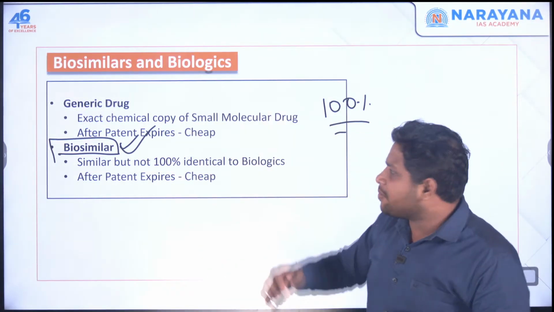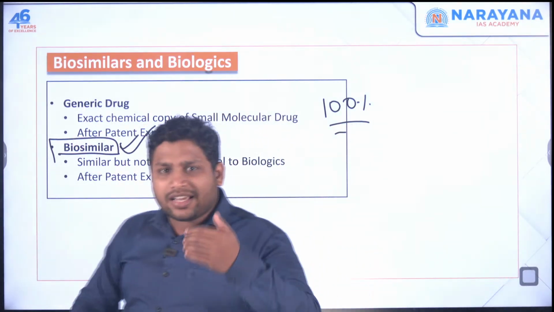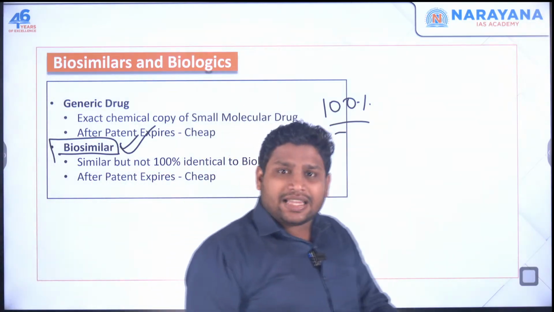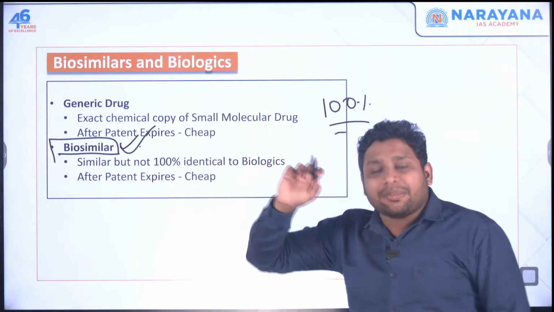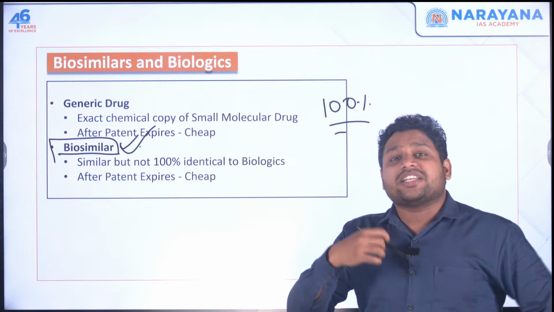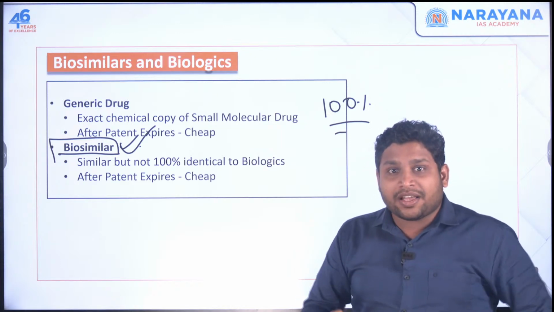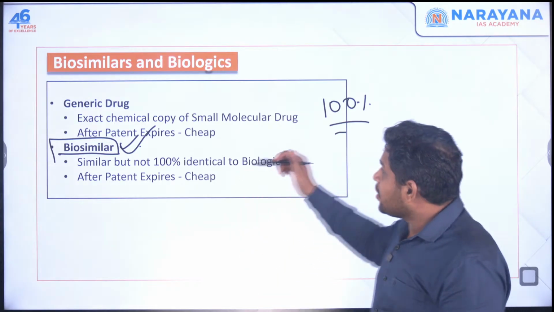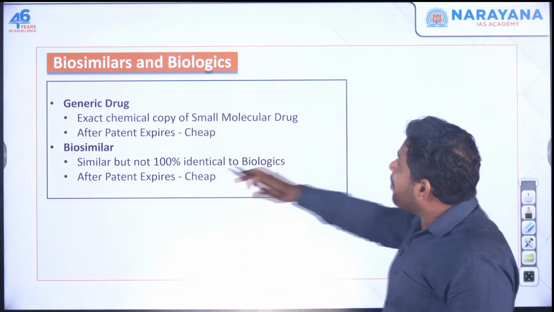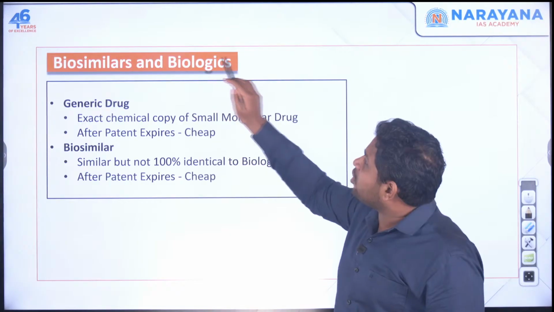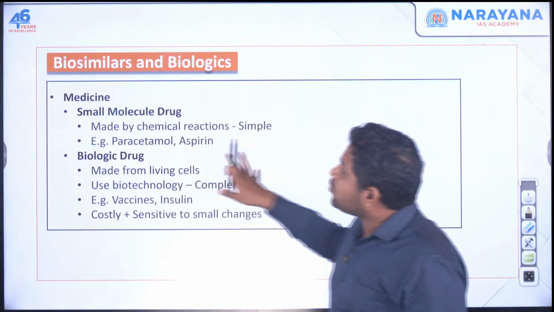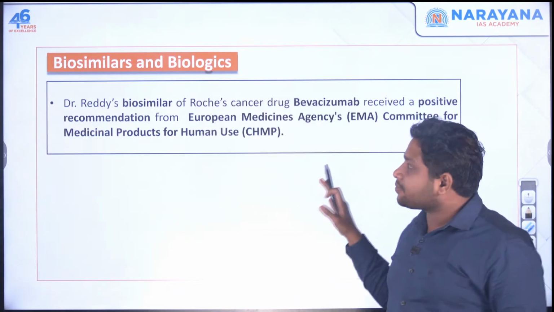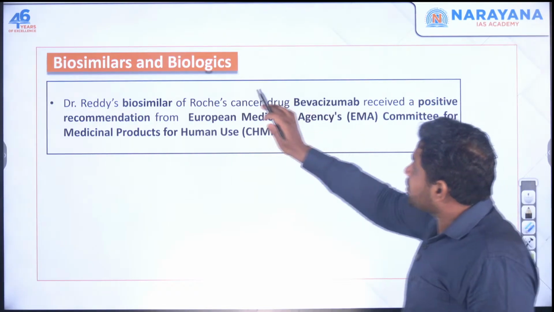And the same process will be followed. Once the patent is over, it is expired, then this biosimilar can be made by companies. And obviously, it will be way cheaper than the original biologic drug. Okay. So this is the core idea of biosimilar. Now I hope you understand what is biologics and what is biosimilar. Clear?